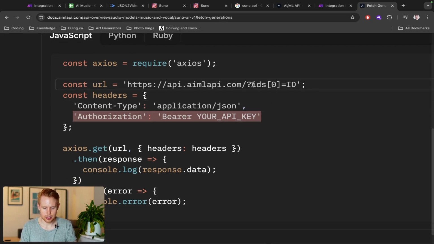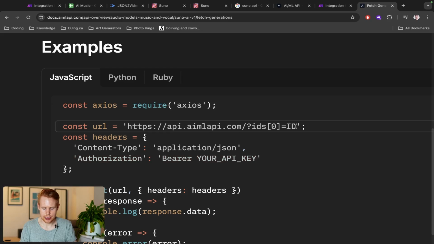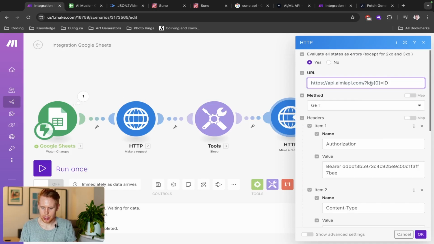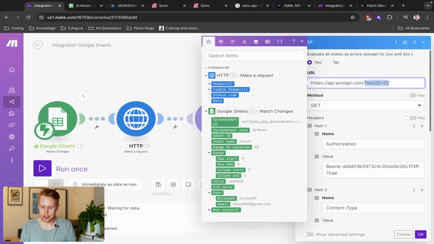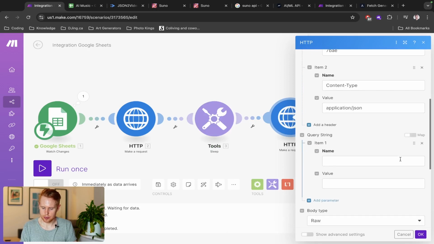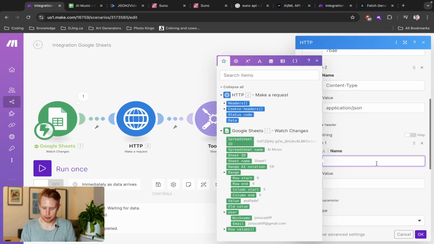The only other thing that we need to do is add in these IDs here, right? So I'm actually going to copy this, and I'm going to paste this in here. Now, this is a query parameter. This is the exact same as using a query string down here, right? So it could be like ID equals 123, right?